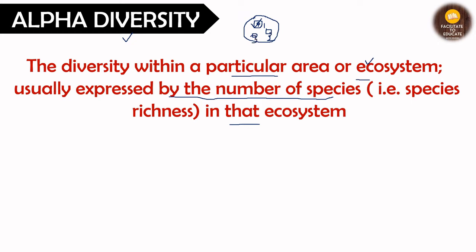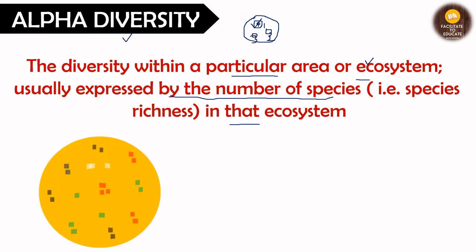Let us take an example as well. This is an ecosystem, which you see as the yellow circle. These all are the types of species. This is one type, right? It has how many individuals? 1, 2, 3, 4, 5, 6. We are not concerned with the numbers, but just with the types. So we'll count the types here.